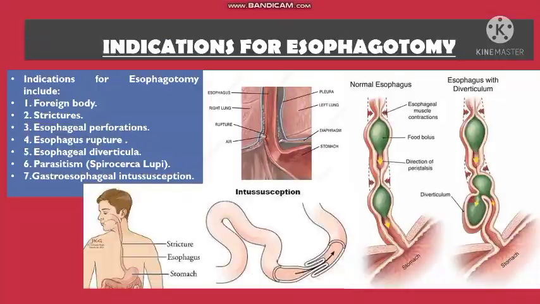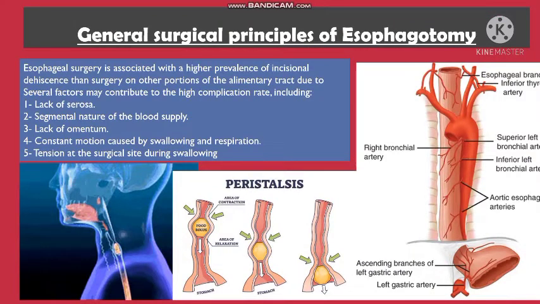Indication for esophagotomy. Indications for esophagotomy include foreign body, strictures, esophageal perforation, esophageal rupture, esophageal diverticula, parasitism, and gastroesophageal intussusception. General surgical principles of esophagotomy.